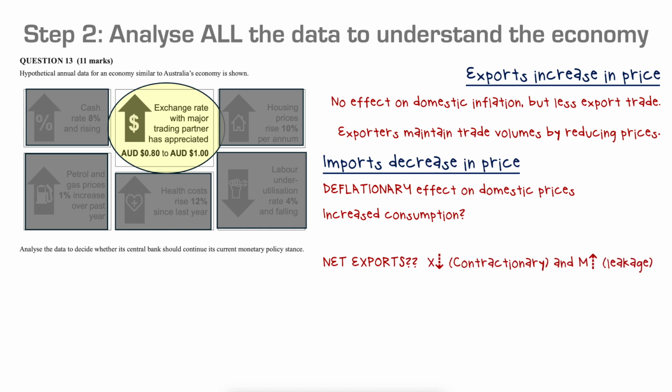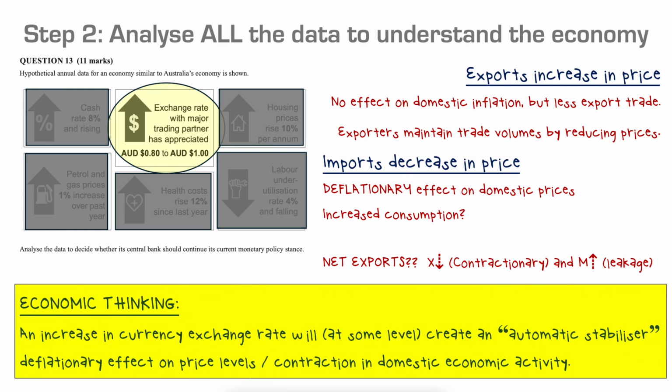We're likely seeing here in the net export position that X is contractionary and M, imports increasing, is actually a leakage from the economy. And that will also have a contractionary effect on the economy. So just overall, an increase in the currency exchange rate will at some level create an automatic stabilizer. It's going to have a deflationary effect on price levels and a contraction in domestic economic activity. You might have remembered that from Unit 3, where you did a lot of work in currency and that idea of the floating exchange rate as an automatic stabilizer.